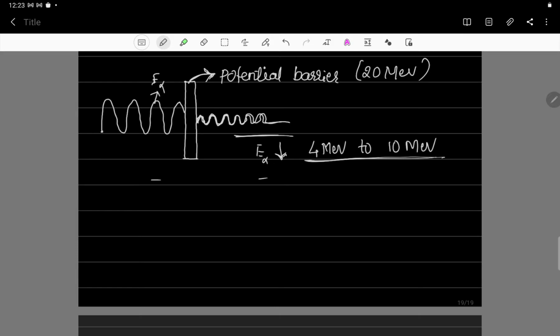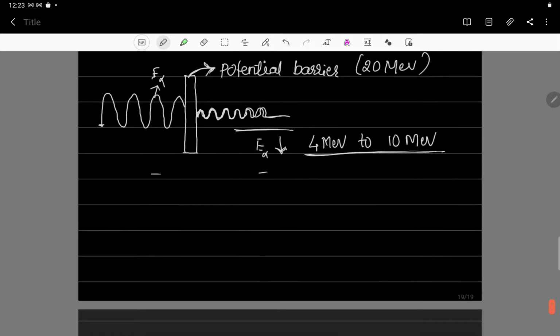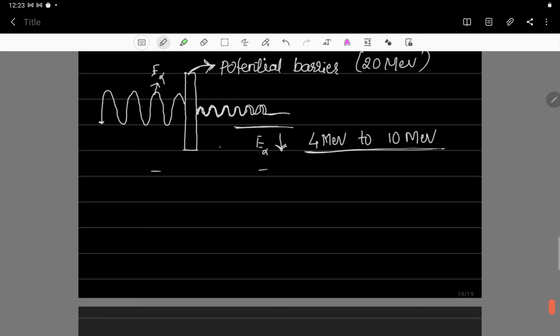This theory we can explain only by considering the alpha particle as having wave nature. Only by considering the particle as behaving like a wave can we explain the theory of alpha decay. This effect is called the tunneling effect.